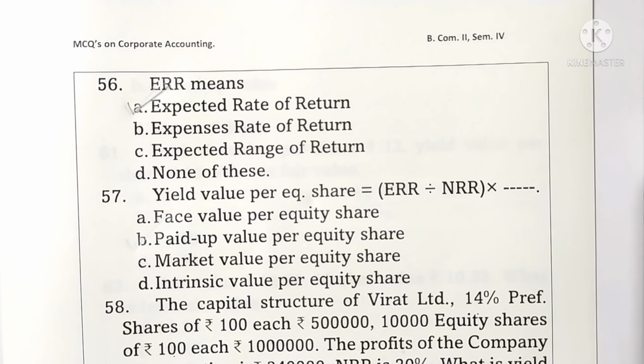Question 57. Yield value per equity share is equal to ERR divided by NRR into dash dash. It's the paid-up value per equity share. Option B is the correct one.